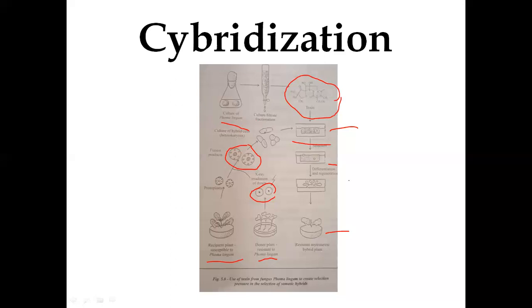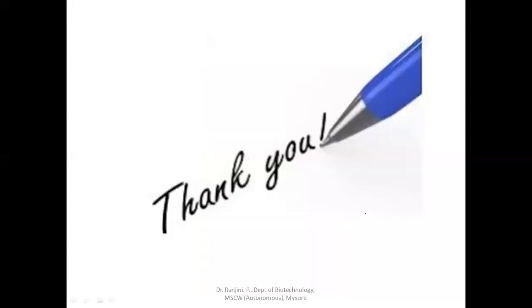This is one example where, by using asymmetric fusion, we get plants having the desired characteristic. Cybridization plays an important role in the transfer of genes, especially the cytoplasmic organellar genes, between species or within species, or between genera or within genera. This is the best example where we can transfer the cytoplasmic organellar DNA between protoplasts.